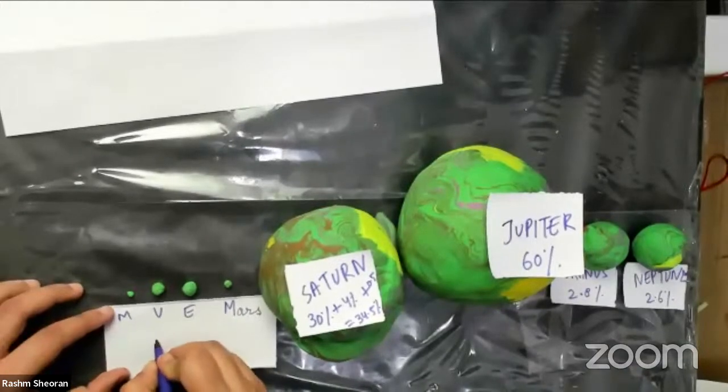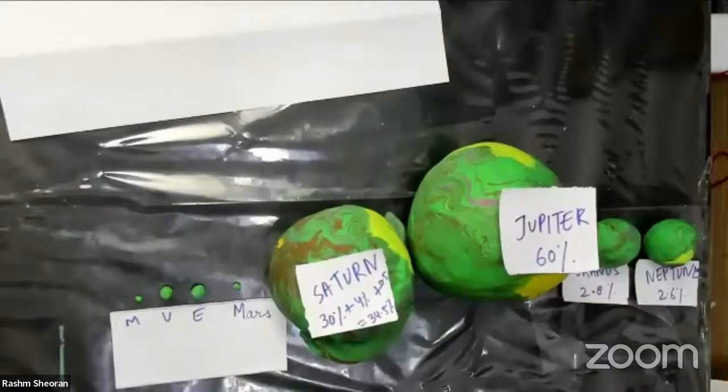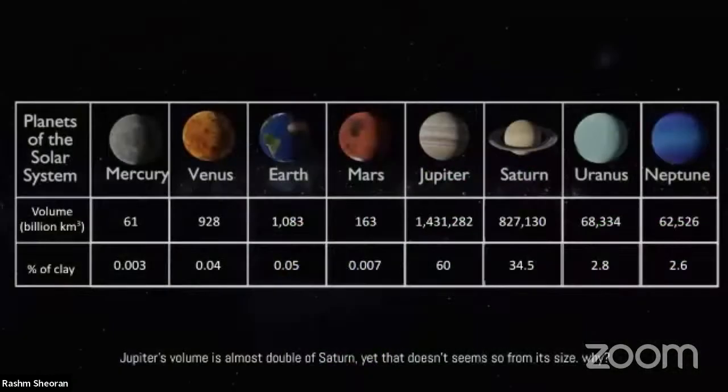Venus, if you check, it was, I will have to check once again. So Venus was 0.04%. Earth was 0.05%. Mars was 0.007%. And finally, Mercury is 0.003%. So that is it.